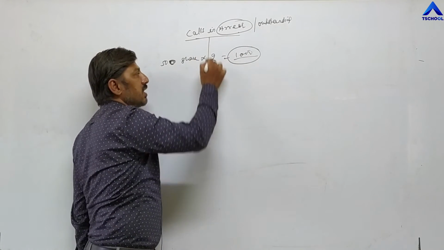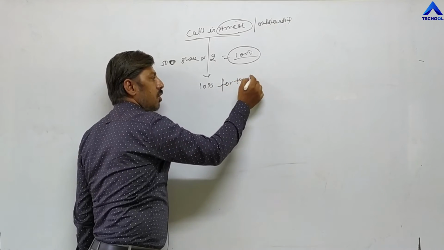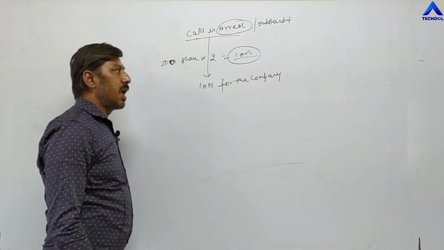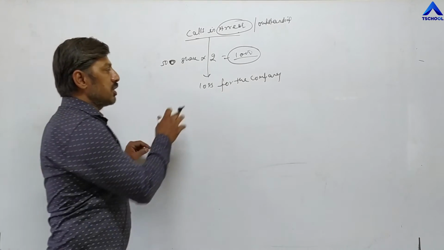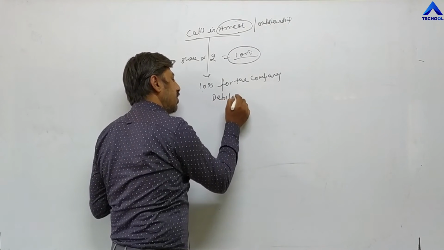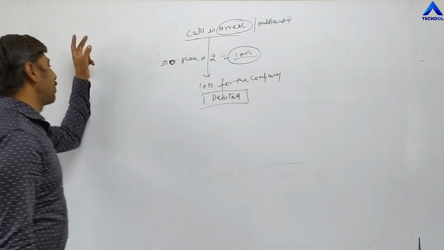And calls in arrear is a kind of loss for the company, because they are not receiving the full amount at the time of allotment or at the time of any other installment. That is a loss for the company. That's why a loss will always be debited. So it will be debited in a journal entry. In which entry? I will show you an example.